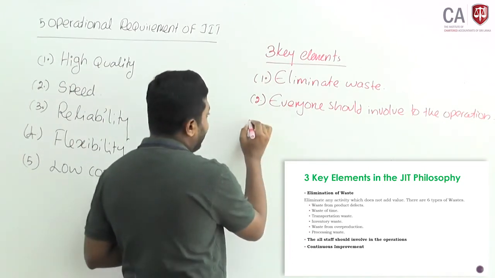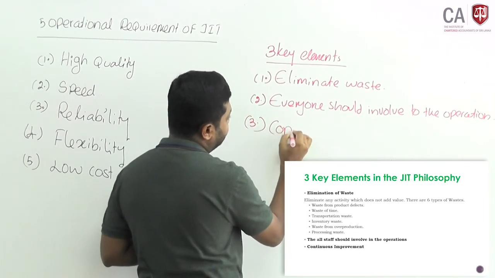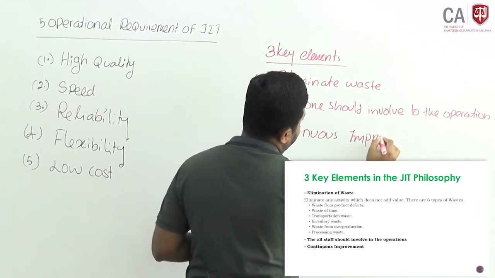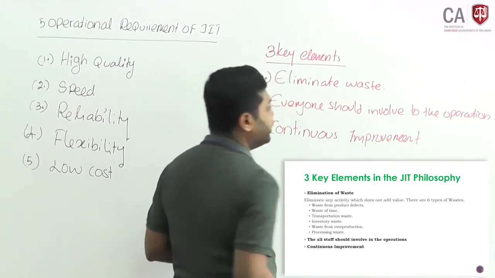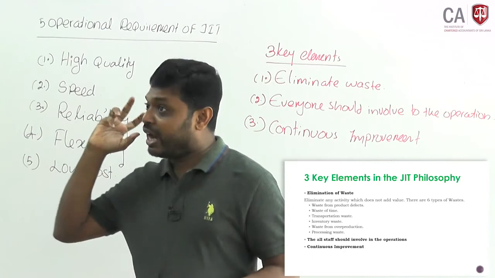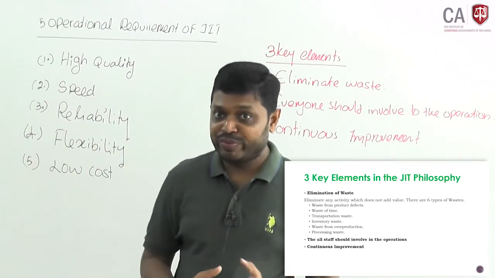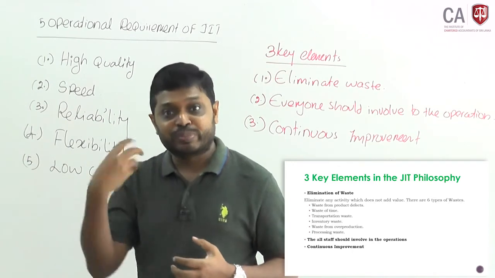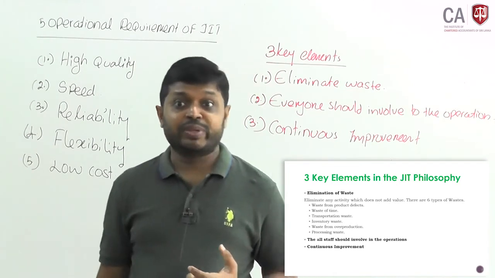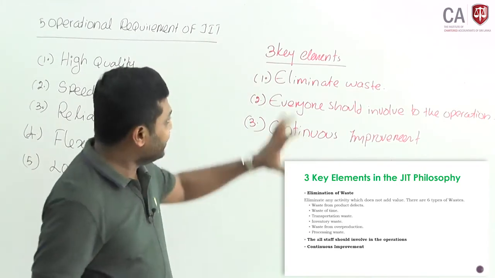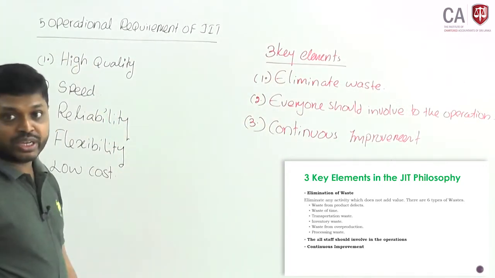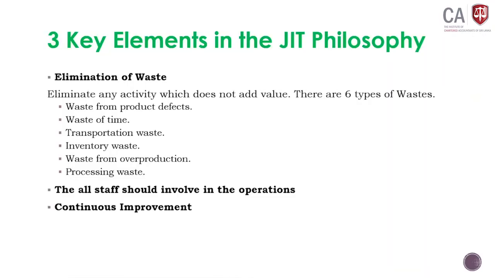The third one says you have to use continuous improvement. This continuous improvement will help you to reduce the cost and offer a high quality product, and continuous improvement will reduce the time to manufacture. That means speed will go up and high reliability will be there through continuous improvement. Therefore, these 3 key elements will help to maintain this operational requirement.